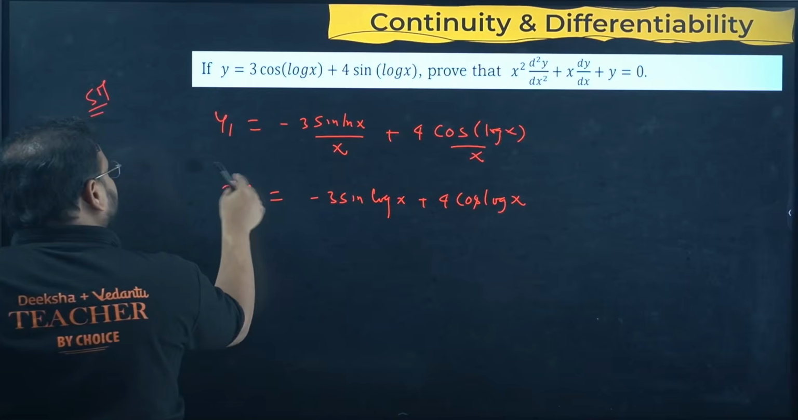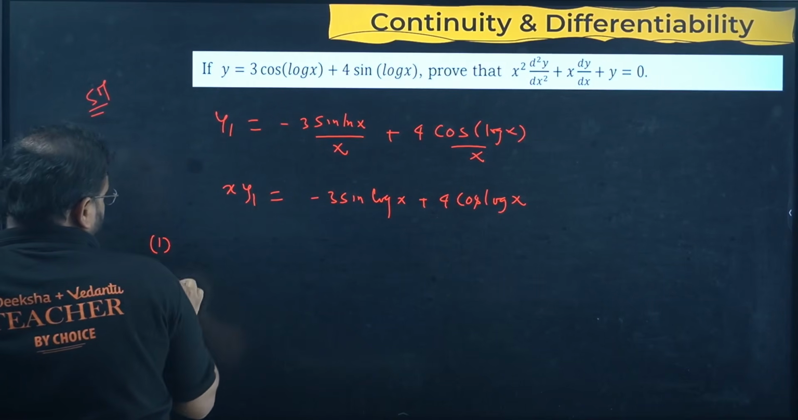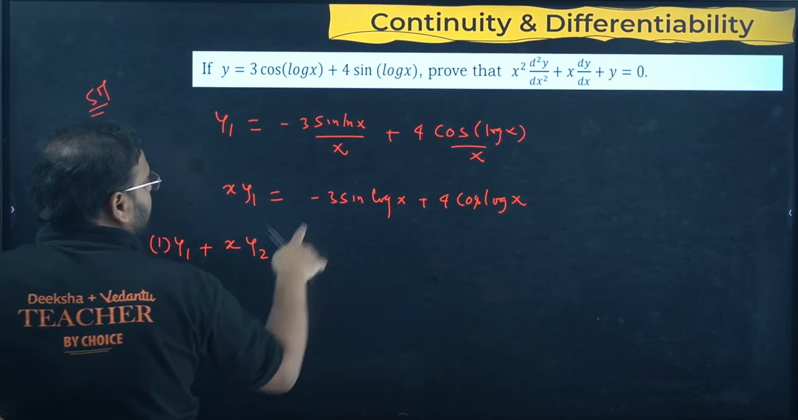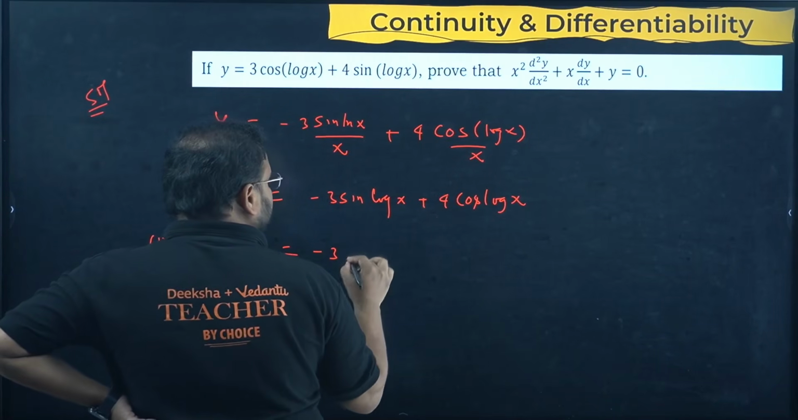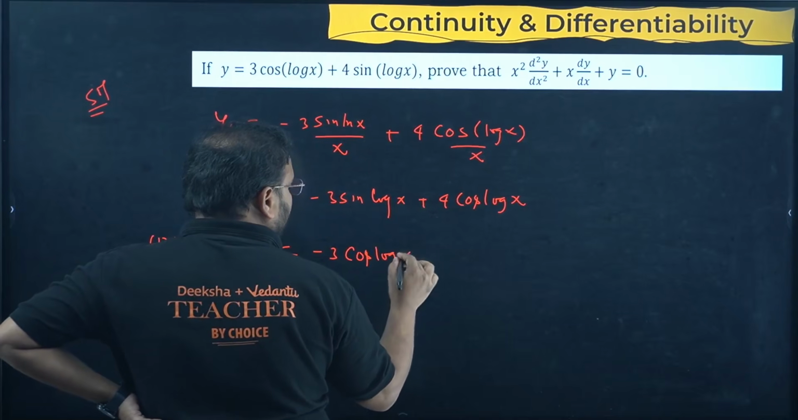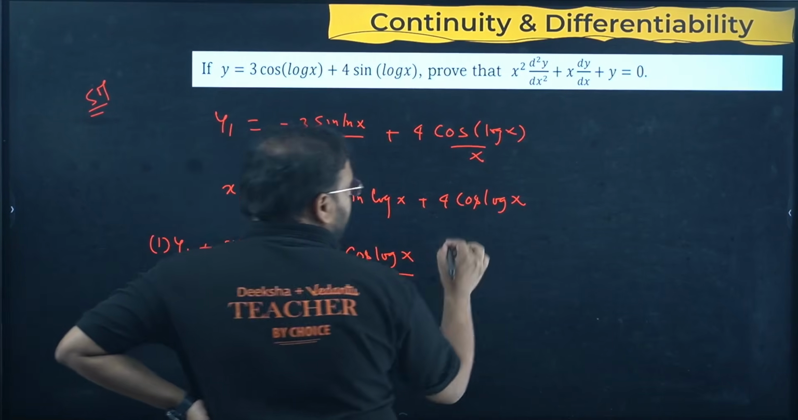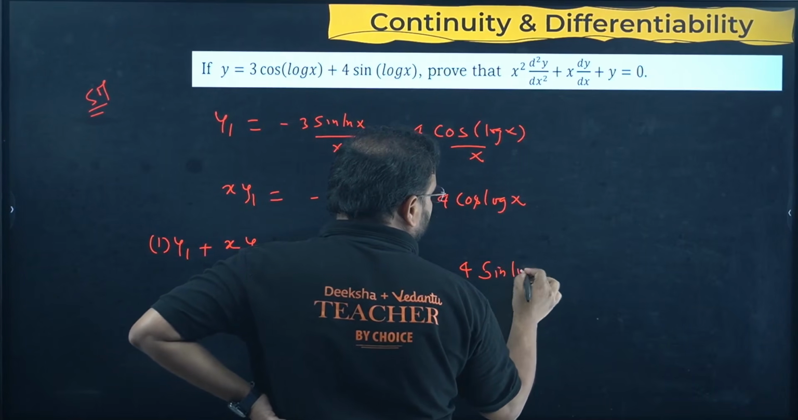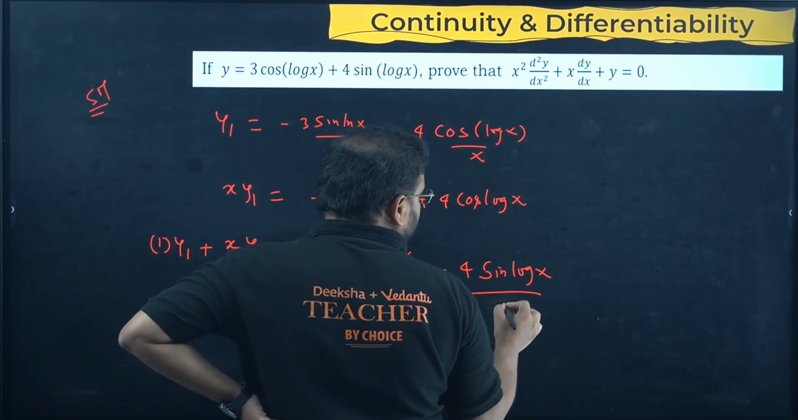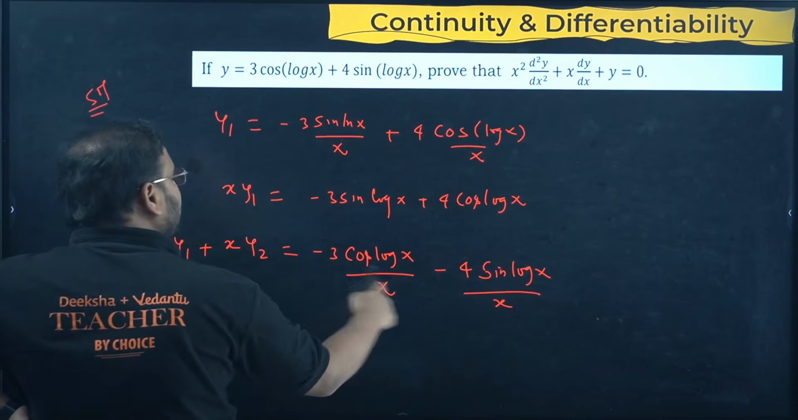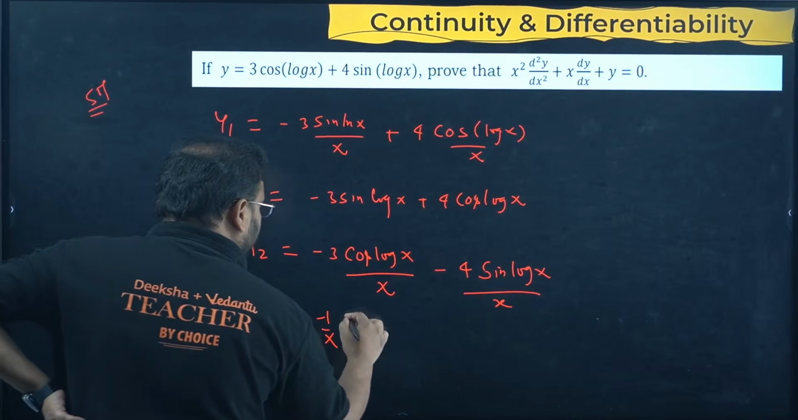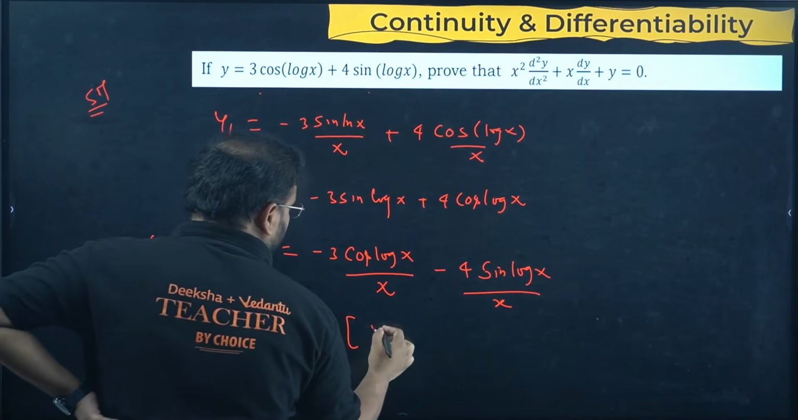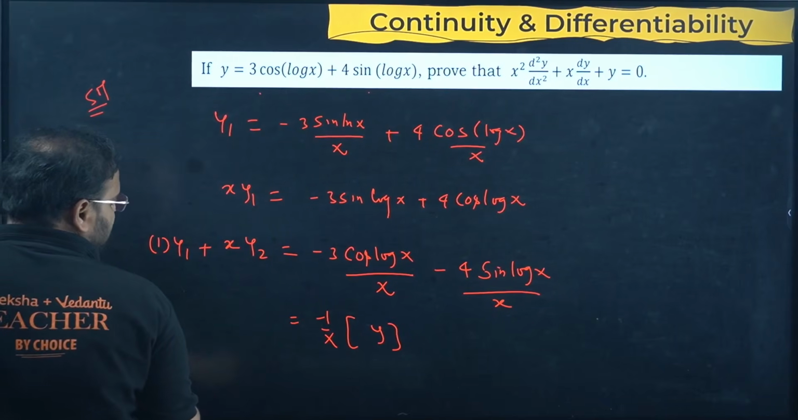Differentiate one more time. Here you have the product rule, so you'll get x as 1, y1 as it is, plus x as it is, y1 becomes the second derivative y2. Differentiate, you'll get minus 3 sin becomes cos log x, log will be 1 by x by chain rule, and over here cos becomes minus sin, so minus 4 sin log x, and log x will be again 1 by x. Take minus 1 by x common. This will be 3 cos log x plus 4 sin log x, which is nothing but y.